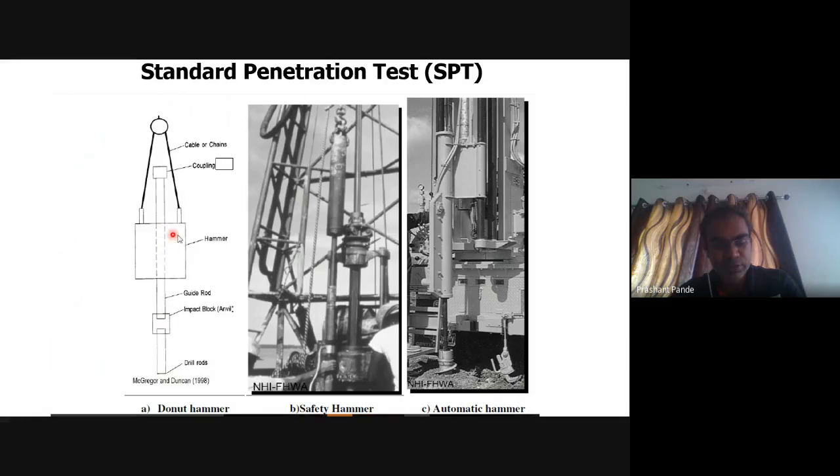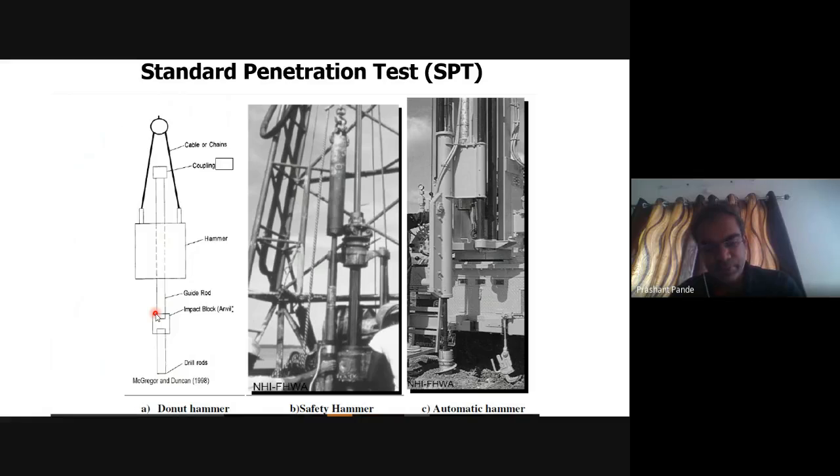It will penetrate the ground up to 15, 15, 15, meaning 150 mm, 150 mm, 150 mm, a total of 450 mm, that is 45 centimeters.